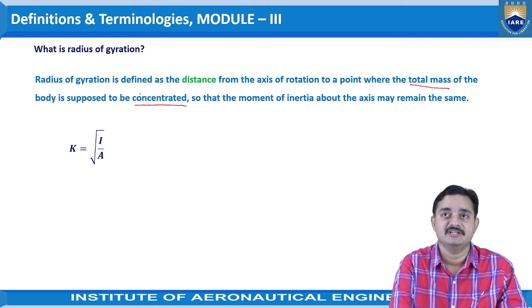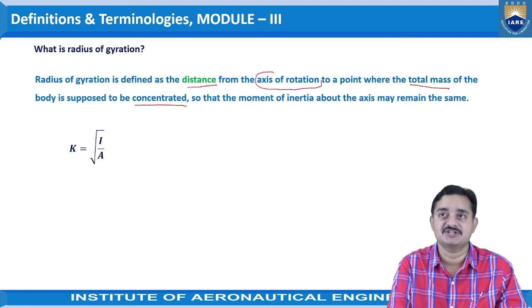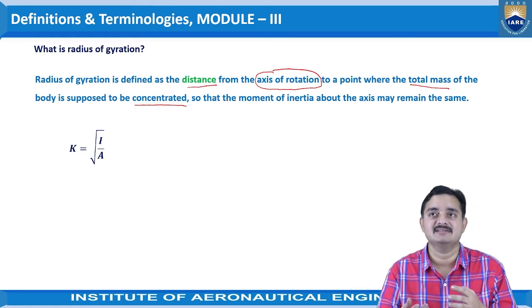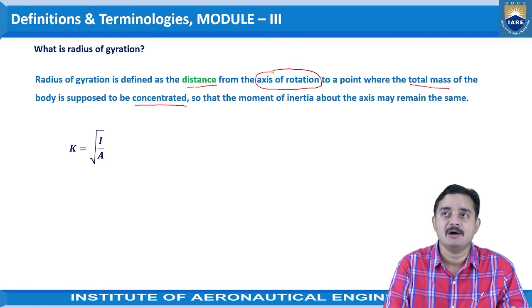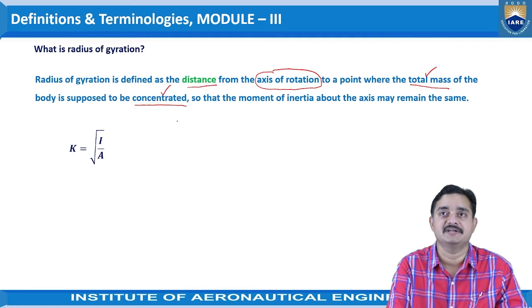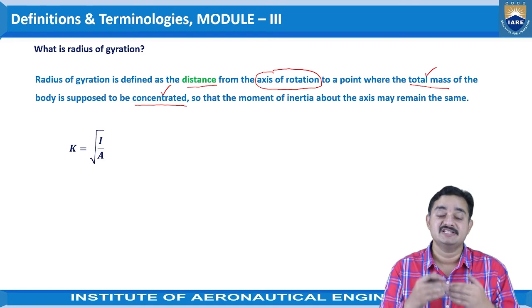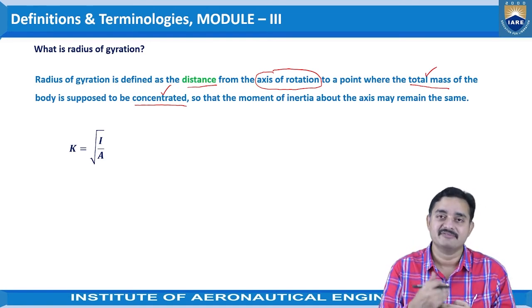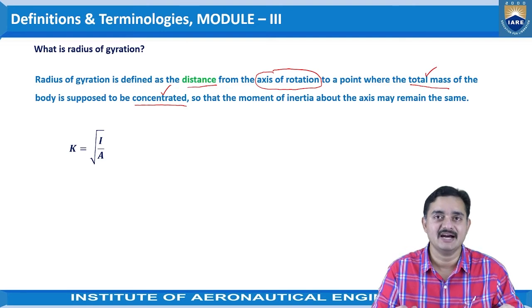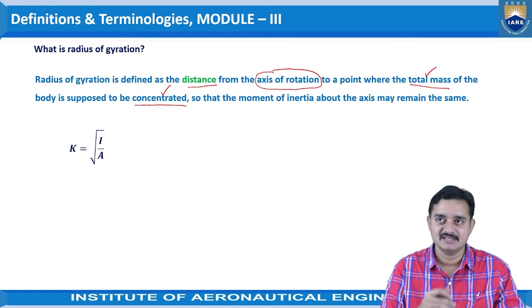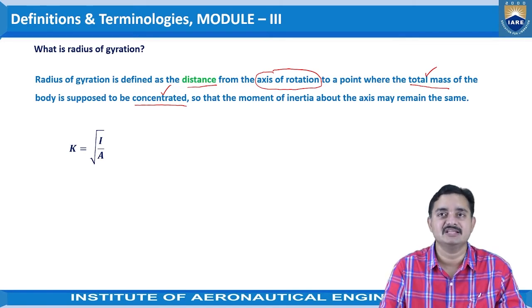So the definition is the distance from the axis of rotation, that means the required axis, to a point where the total mass of the body is supposed to be concentrated. Here we can consider that as the centroid. So it is the distance from the required reference axis to the centroid of that given object.